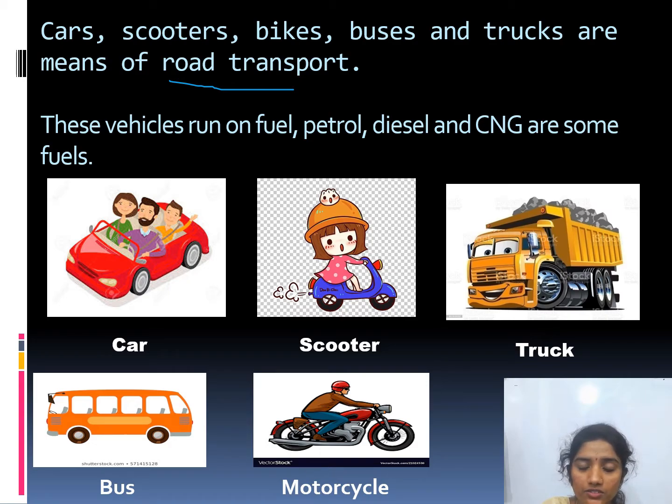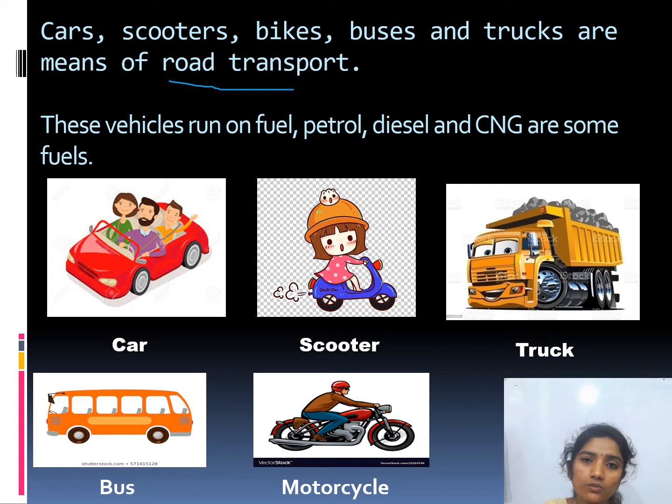How do these vehicles move? On the land. Cars, scooters, bikes, buses and trucks are means of road transport. Which vehicles move on land? That is called land transport. For example, for road transport: the cars, scooters, bikes, buses and the trucks. These are examples of road transport.